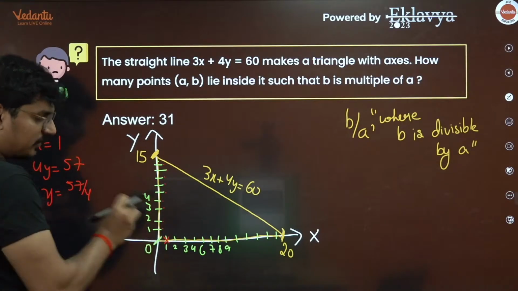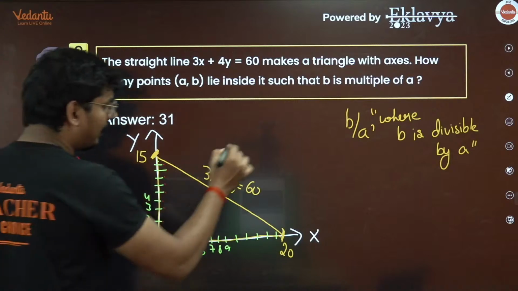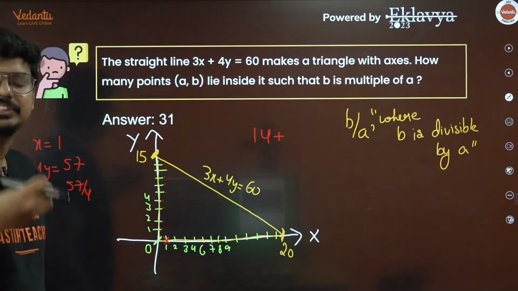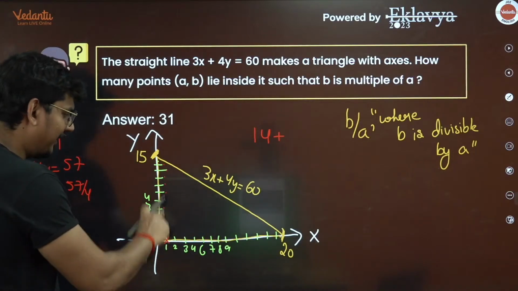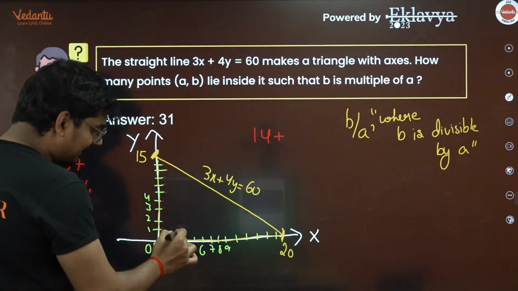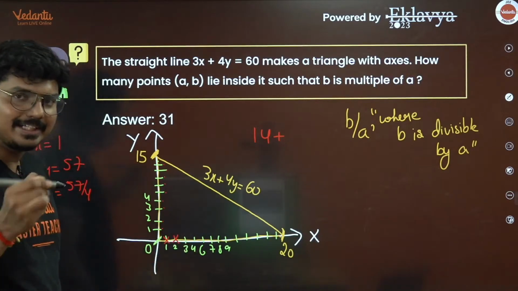For x is equal to 1, that is a is equal to 1, you would be getting b as 14 points. You'll get b which is 14 points. That is b from 1 to 14. Okay, now what about the next case? For x is equal to 2, that is a is equal to 2.